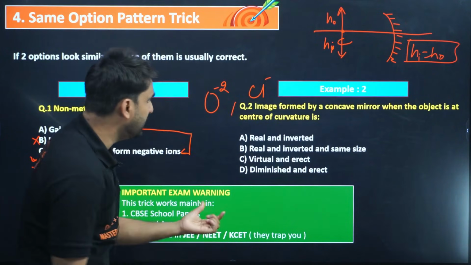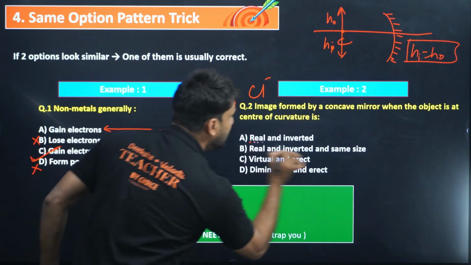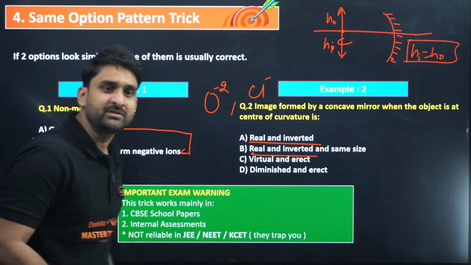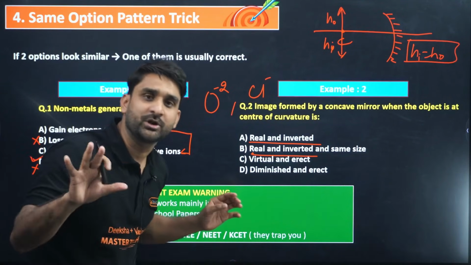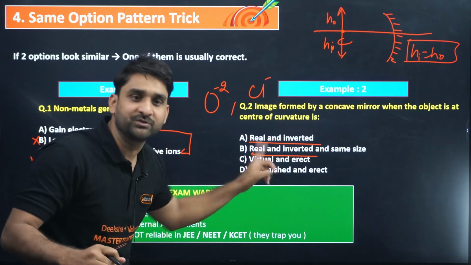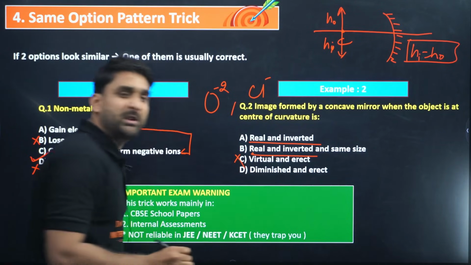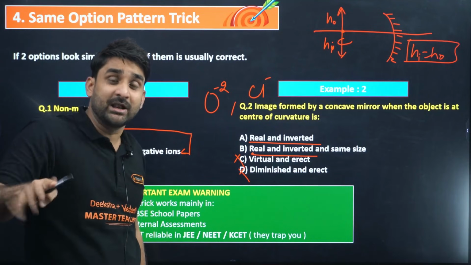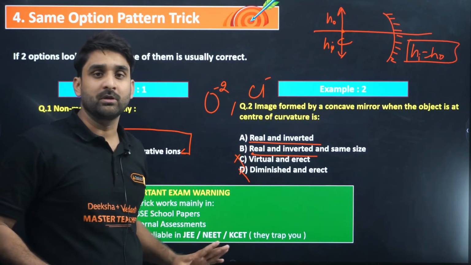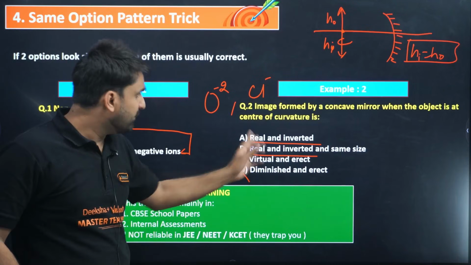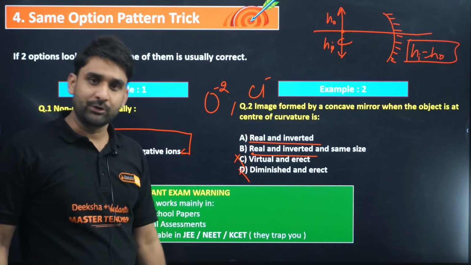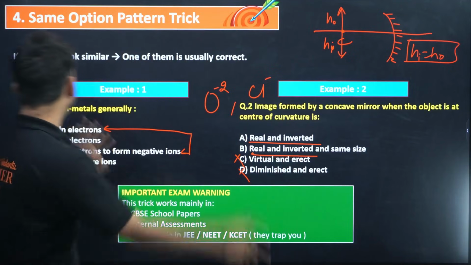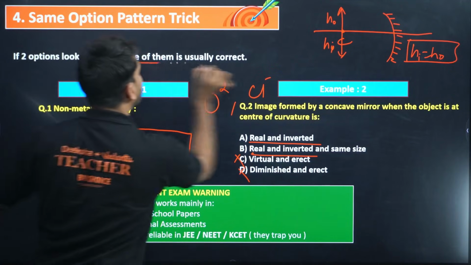So which option would be correct? Now look, the word real is here, and real and inverted is here also. So there is a good chance that the correct answer might be hiding behind these two options. The others would be neglected. So there is a huge chance that our option would be A or B, any one option between these two. Are you getting my point? Because real and inverted is here and the term real and inverted is also here. So if two options look similar, one of them is usually correct.